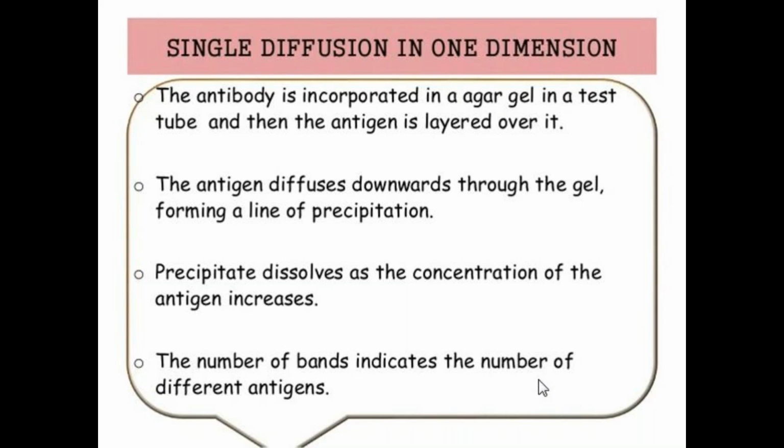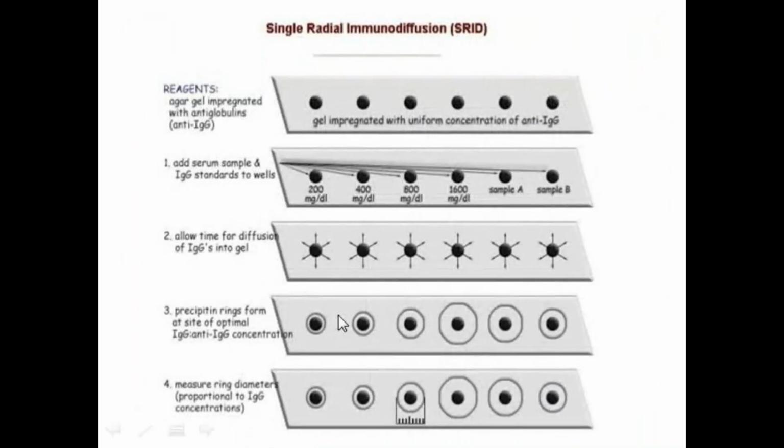Next is single radial immunodiffusion. Radial means in one direction here. In this procedure, first the agar gel is impregnated with antiglobulins. Antiglobulins are antibodies raised against globulins.